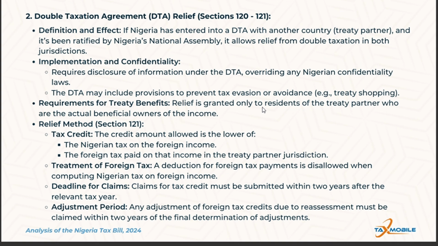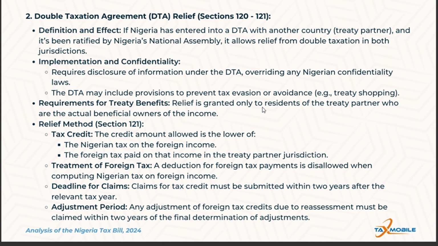Now, there's a tax credit limit. Relief is limited to prevent excessive credits. Only the portion of Nigerian tax attributable to foreign income can be credited, even if the foreign tax paid is higher. So foreign income and exemption rules are also applicable. Where foreign income is exempt from tax in Nigeria under a double tax treaty, it is still considered in determining the overall tax rate applicable to the remaining Nigerian income.